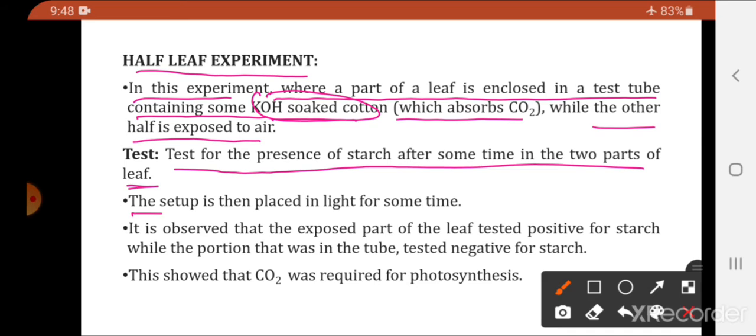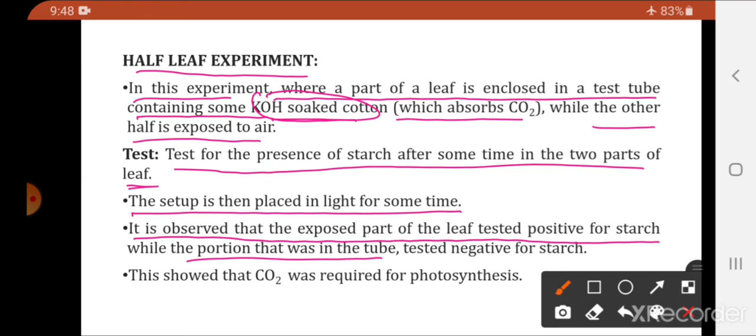Now, what happens? The setup is placed in the light for some time. It is observed that the exposed part of the leaf tested positive for starch, while the portion that was in the tube tested negative for the starch. So, what observation did we get from this test? That part of the leaf which was dipped in the test tube containing the KOH soaked cotton, in that particular part starch is not present, whereas the exposed part of the leaf showed the presence of the starch.